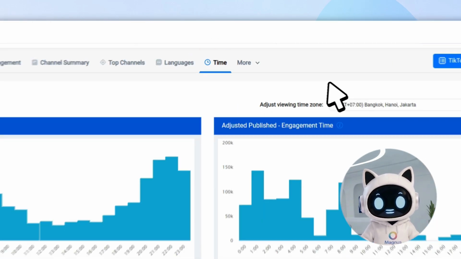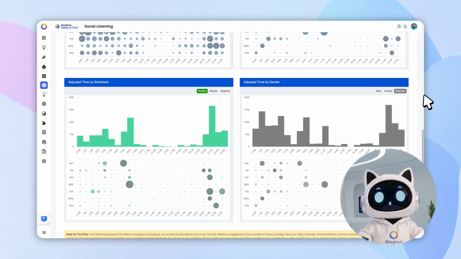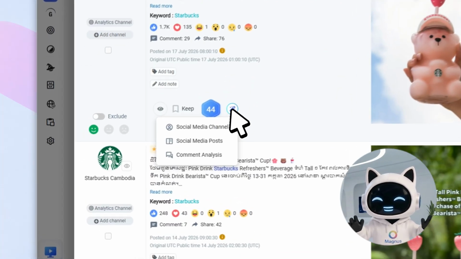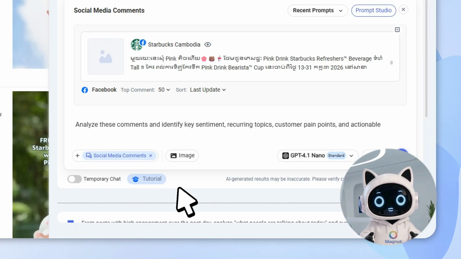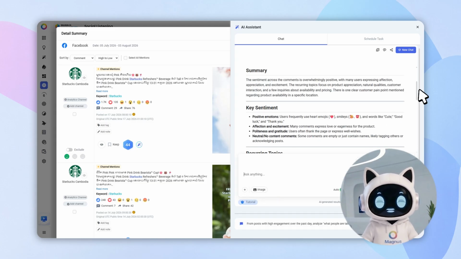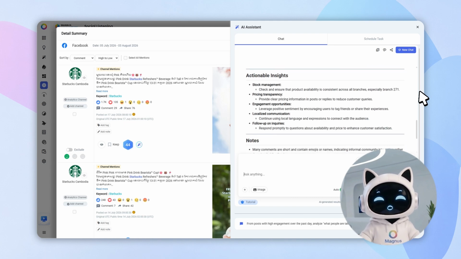See when people are talking about your topic the most and when engagement is at its highest, helping you choose the best time to communicate or launch your campaigns more effectively. When you need deeper insights, AI helps you summarize findings, analyze key topics, discover valuable insights, and answer questions based on the data you're tracking, helping you understand the situation faster and make decisions with greater confidence.